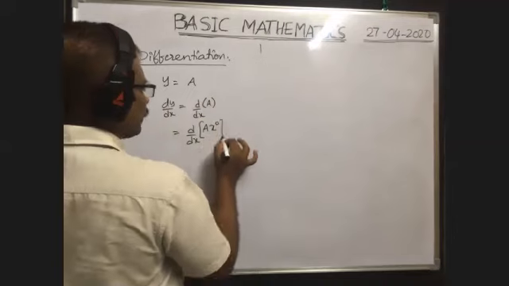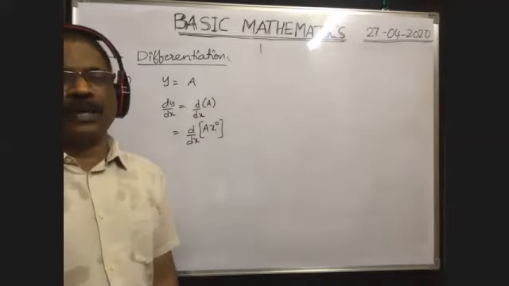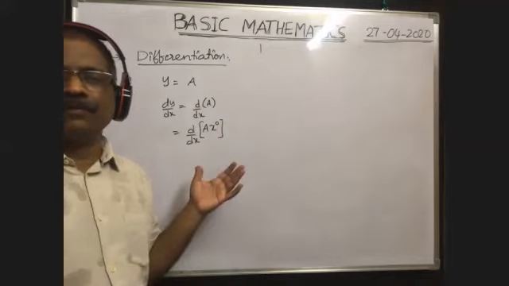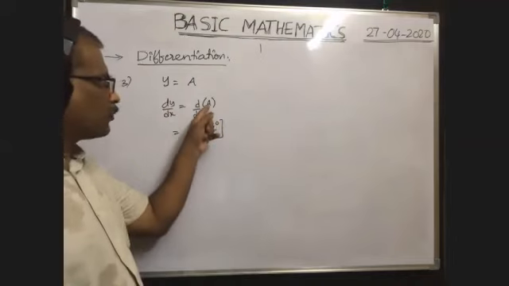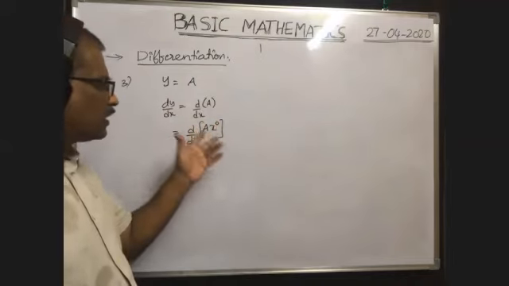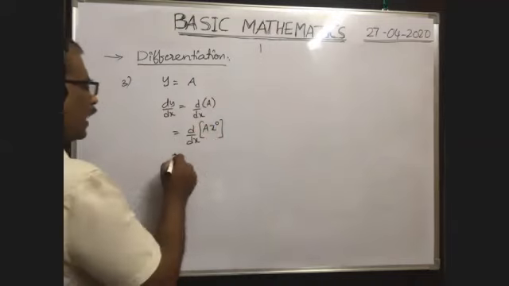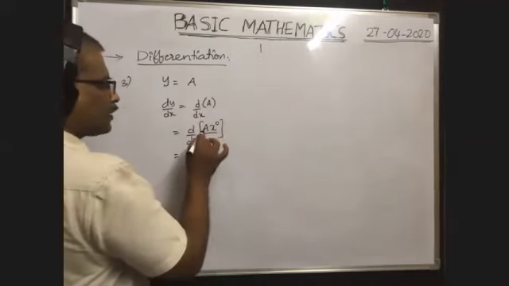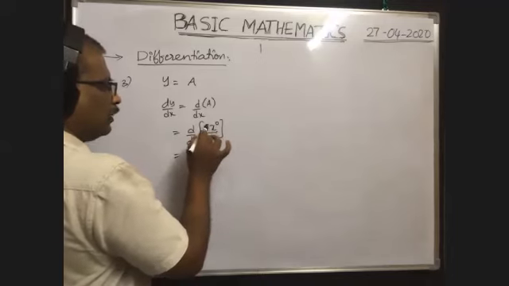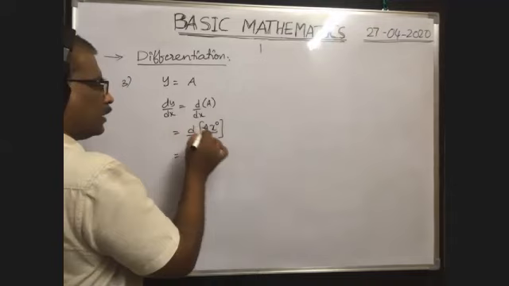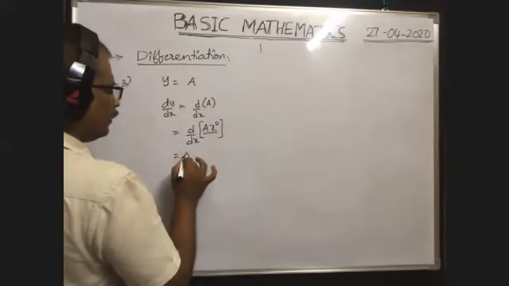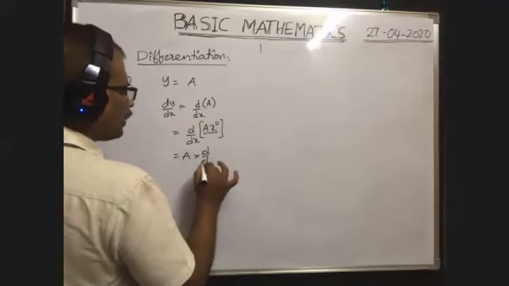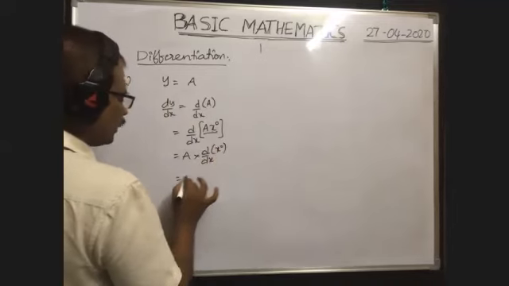Can't we write it like this? a into x to the power of 0. Is there any difference? x to the power of 0 means 1, and 1 into a is a. So there is no difference even if you write it like this. Now in this product, a is a constant and x to the power of 0 is the variable. Whenever a constant is multiplied with a variable, such a constant can be written directly outside. So you write a outside, into d by dx of x to the power of 0.